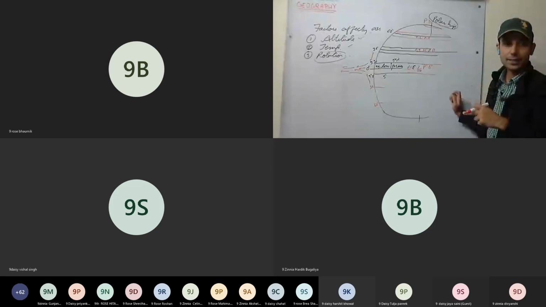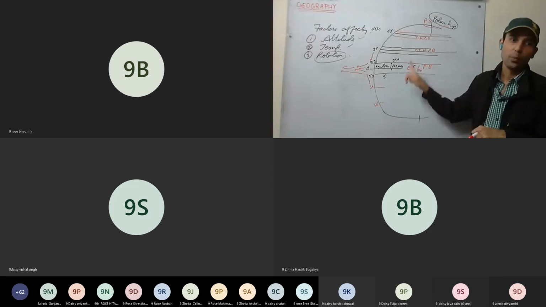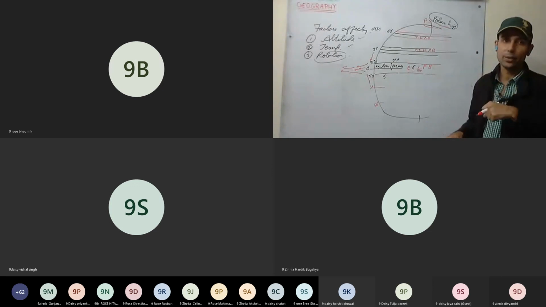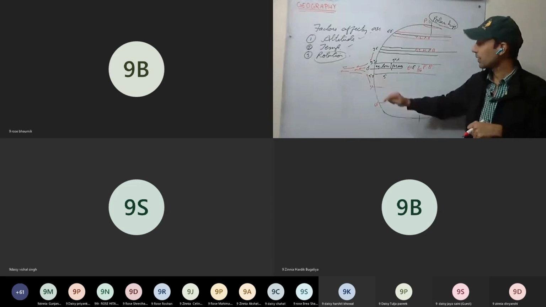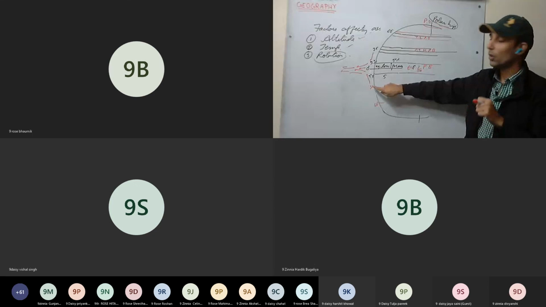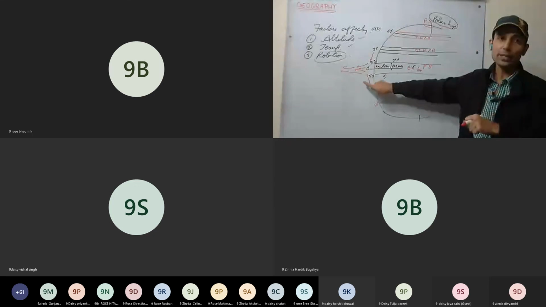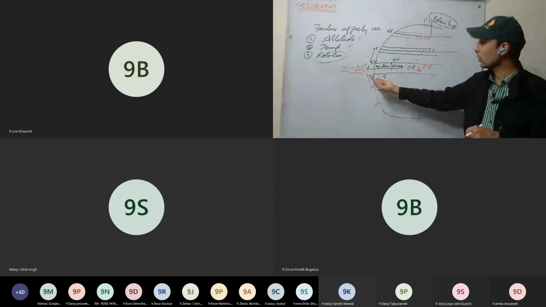As the temperature decreases, the capacity to hold moisture decreases. The warmer the air, the more water moisture it can hold. This you have to remember. Warm air has more capacity to hold moisture.